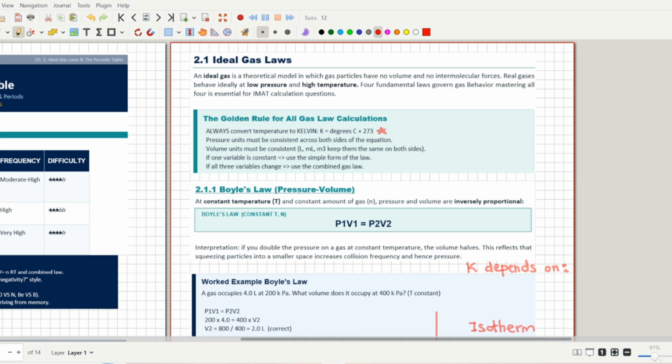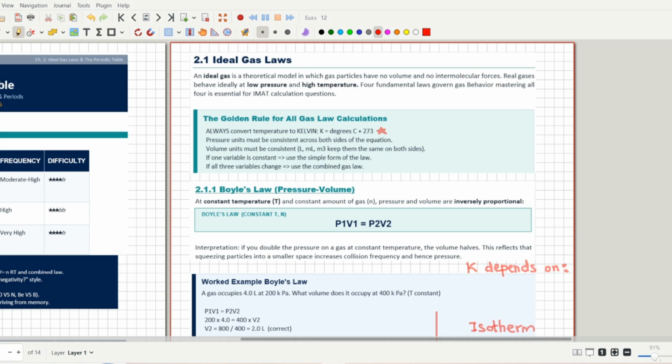The next thing is that pressure units must be consistent. You have to make sure that the pressure units are consistent on both sides of the equation. Same is for the volume. If the equation has liters on one side, then you have to use liters on the other side too. So the units should be consistent in your whole calculation, or you will get the answers wrong.